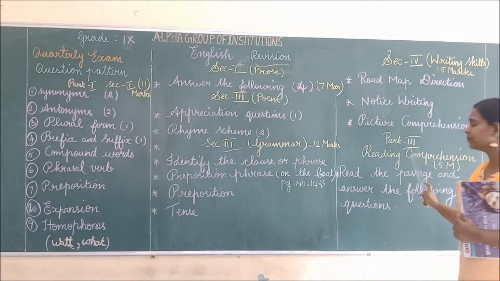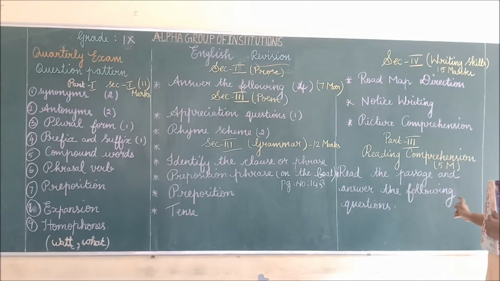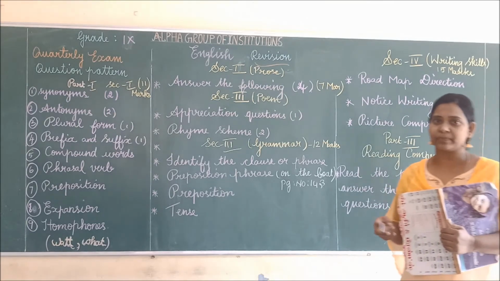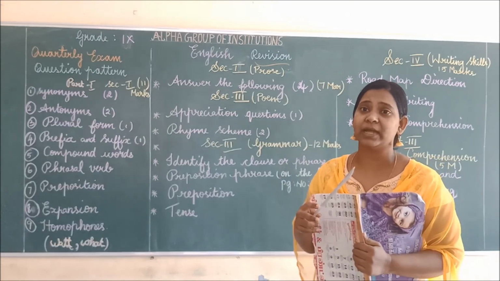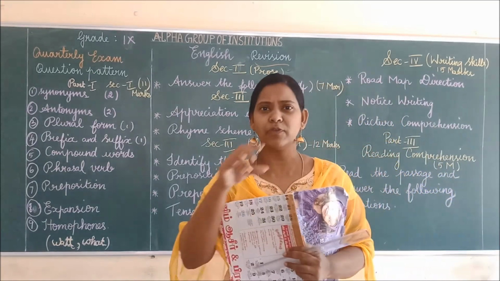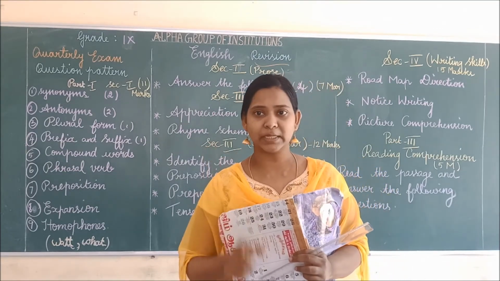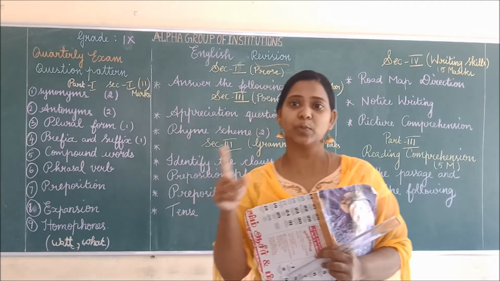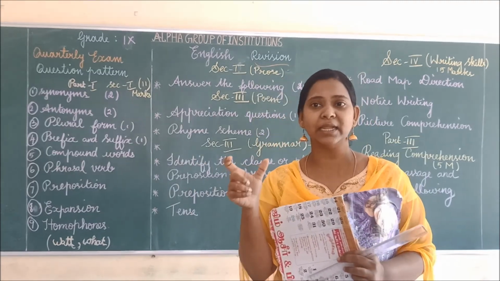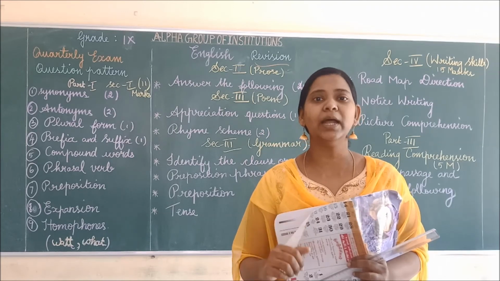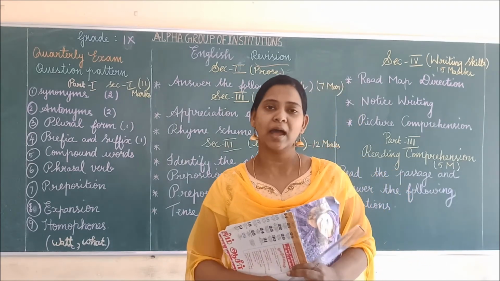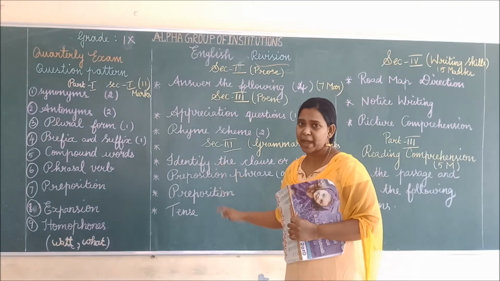Next, part 3, reading comprehension. They will give you the passage, and you have to answer the questions that are given below. Okay, first you have to read the passage. Second time, read and find out the meaning of that. Try to understand the meaning of the words. If you don't know the meaning of a particular word, then read the sentence one more time, and according to the sentence, you can try to get the meaning of the particular word. Is it clear? Okay. Just follow this pattern.